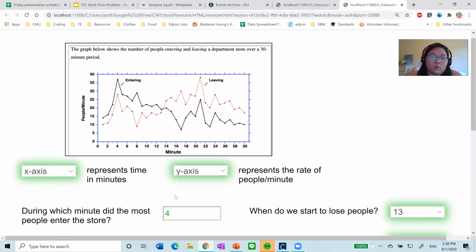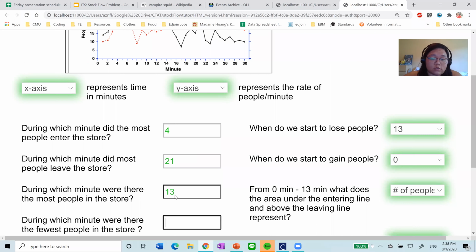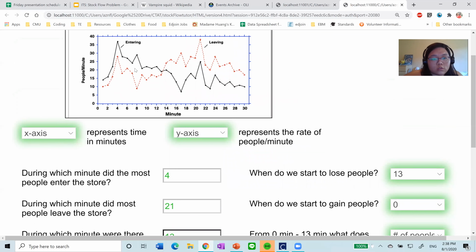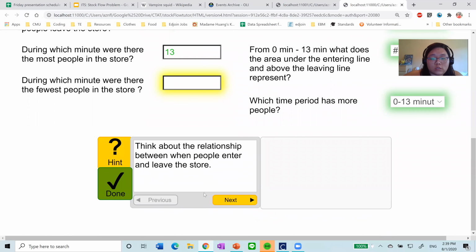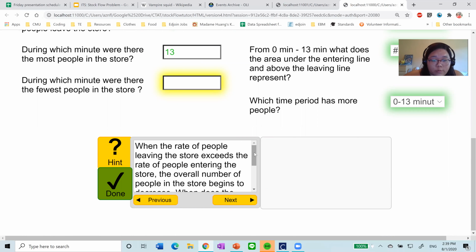Wait, the fewest people in the store, not leaving the store. So if it's the fewest people in the store, it's gaining, gaining, gaining, gaining, losing, losing, losing, losing, losing. Let's get a hint. No, that doesn't help. Oh, this looks helpful.